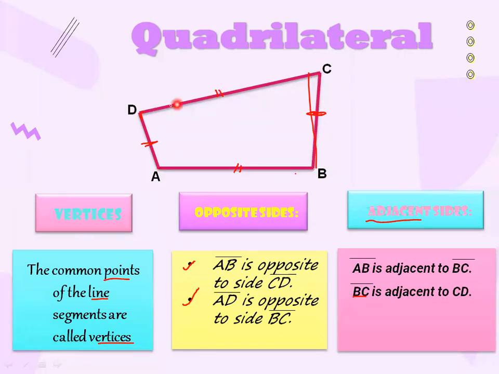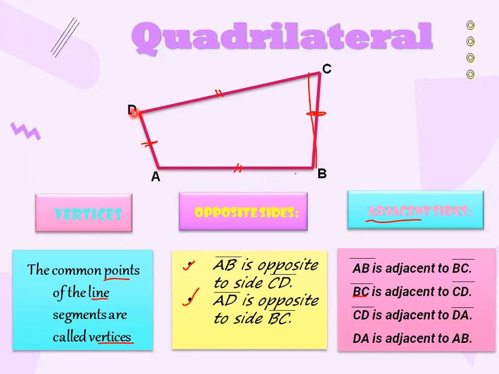Similarly, this CD is adjacent to DA. This is side CD, and side CD is adjacent to side DA. Similarly, you will say that this DA is adjacent to the side AB.